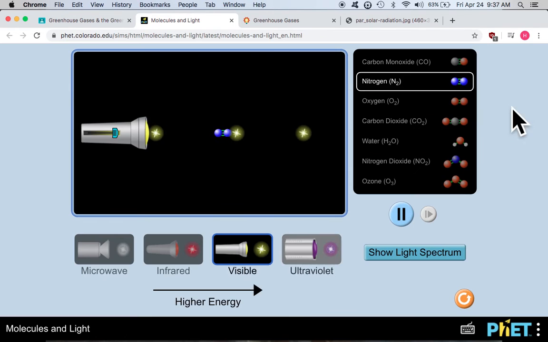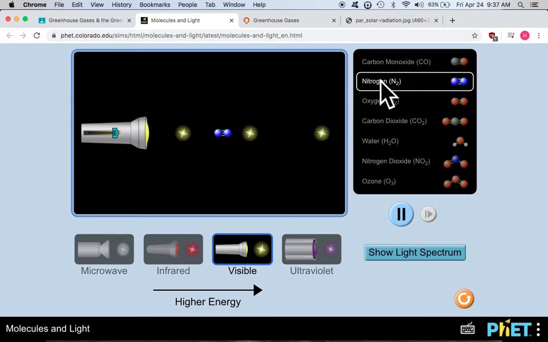So what gases are in the atmosphere? Well, we've got this simulation over here, and this is how you're going to get your evidence. Question, claim, evidence, reasoning: those questions about what gases are greenhouse gases. So how do we figure that out? This simulation's nice because I can shine light of different wavelengths on different gases.